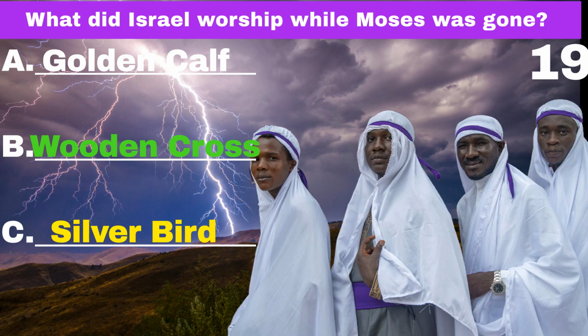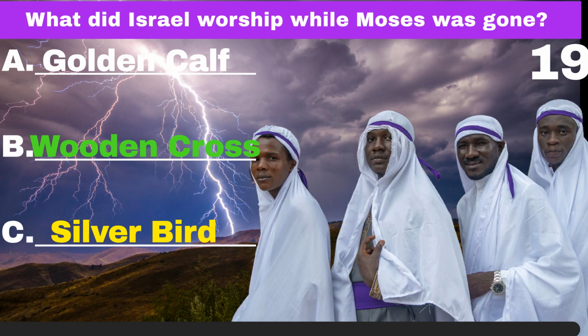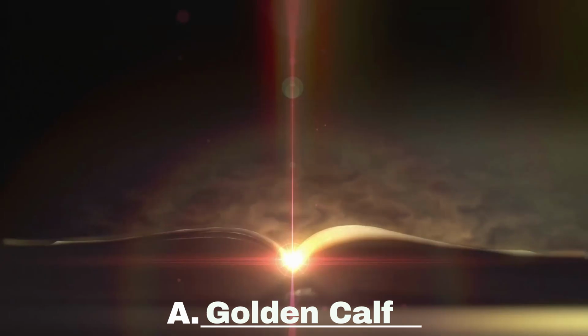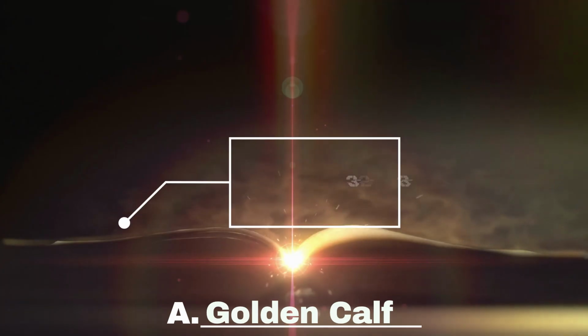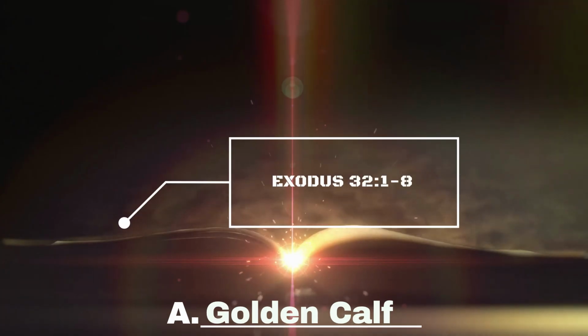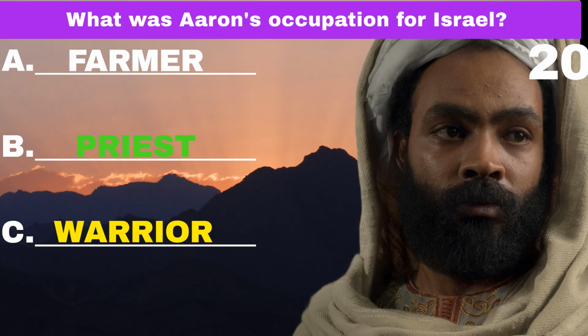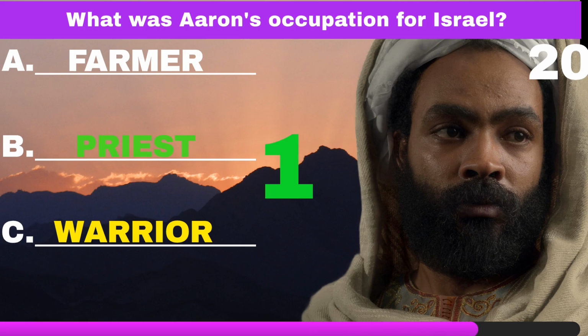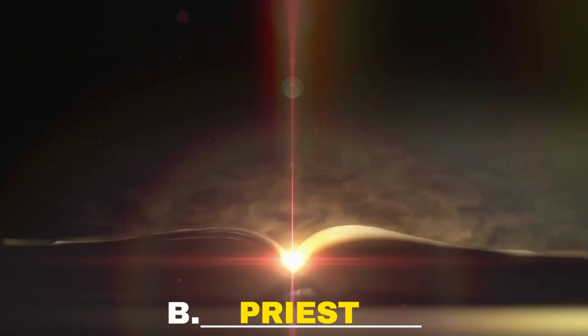What did Israel worship while Moses was gone? Golden calf. What was Aaron's occupation for Israel? Priest.